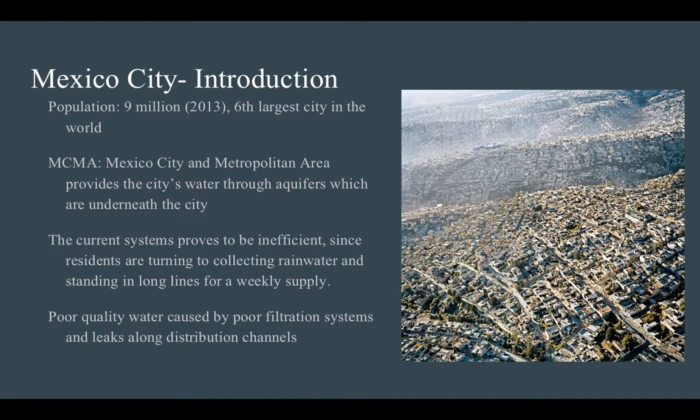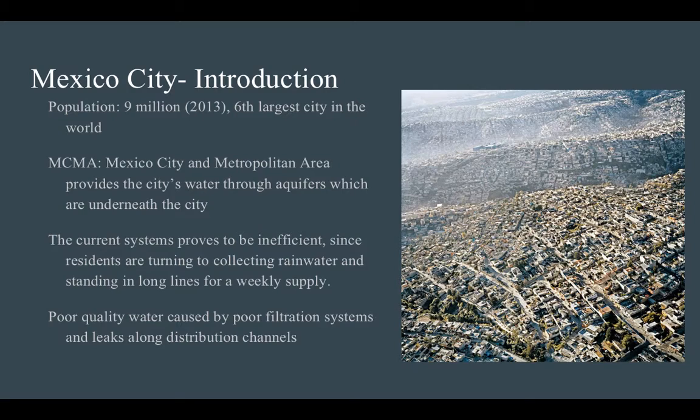Mexico City has a population of 9 million people as of 2013, and its metropolitan area houses more than 21 million people. The city itself holds 20% of Mexico's residents, and the metropolitan area is expected to grow to 23 million by 2020. The MCMA, otherwise known as the Mexico City Metropolitan Area, manages the water of the city and, because of increasing population and demand for water, is facing challenges in providing an adequate supply to the city's residents. This system is proving to be inefficient as residents of the city are turning to collecting rainwater and standing in long lines for a weak supply of water.